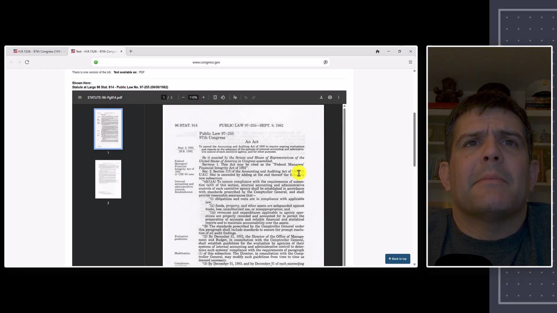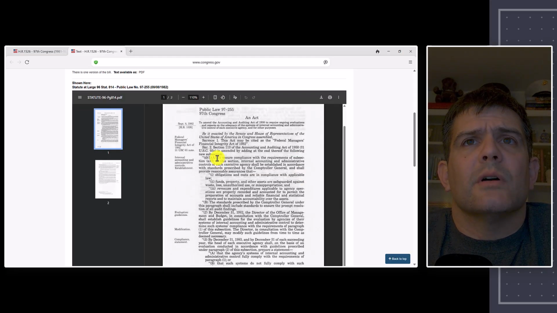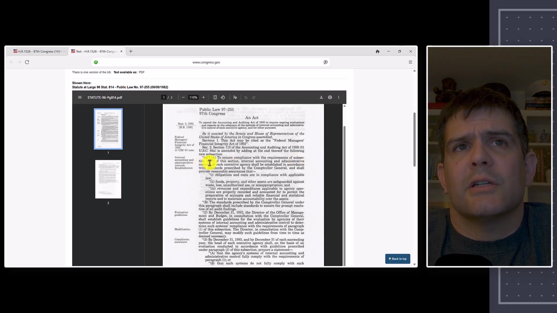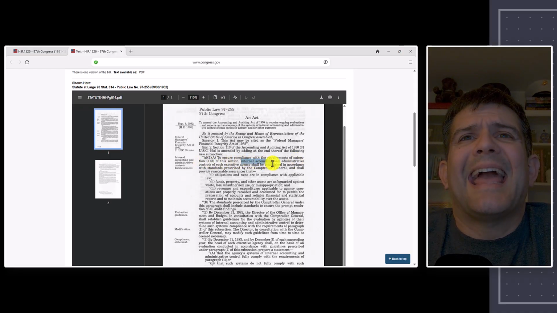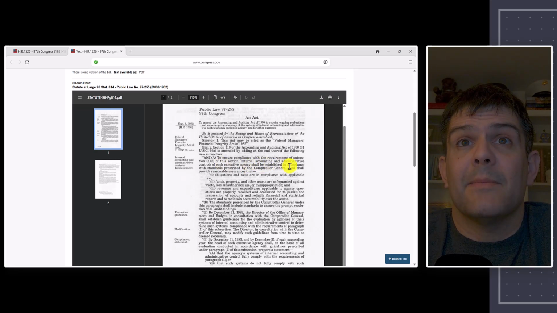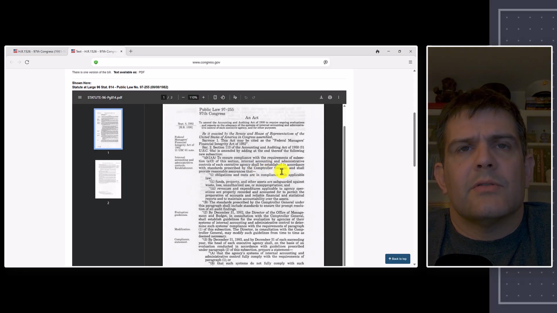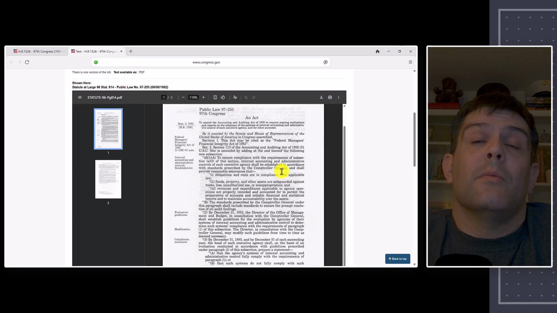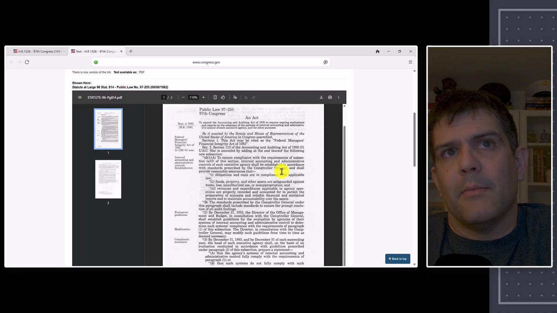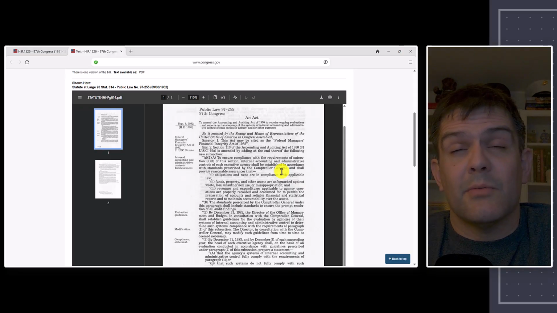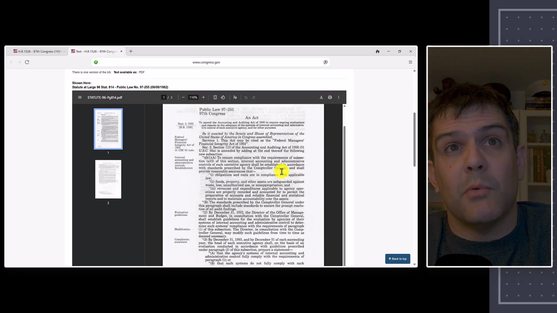But what are the big things that came of it? Well, I think right here you had your first one. All right, so ensure compliance with the requirements of subsection A3 of the section. Internal accounting and administrative controls of each executive agency shall be established in accordance with standards prescribed by the Comptroller General. Okay, what does that mean? So it's internal controls. Commonly, this is going to be OMB A-123, which is this internal control over financial reporting. They do have operational controls also, but you're probably going to be thinking of internal controls over financial reporting.